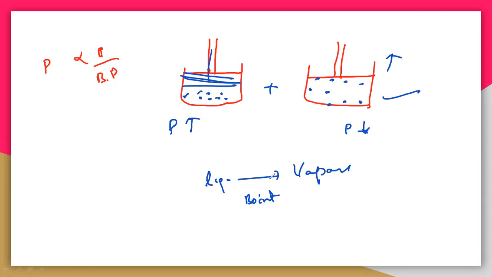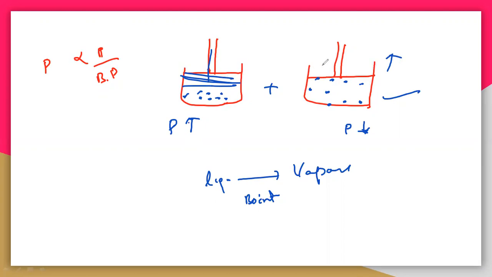So if you increase the pressure, what happens? Increasing the pressure means the molecules come very close, so the vapors cannot be produced here. That means the temperature required will be very high. So you must understand that if the pressure is very high...